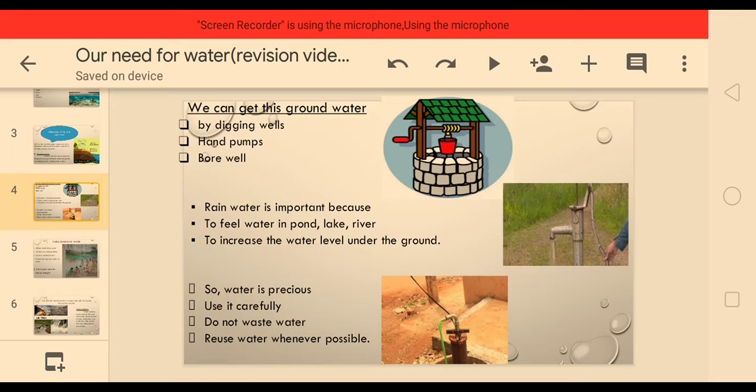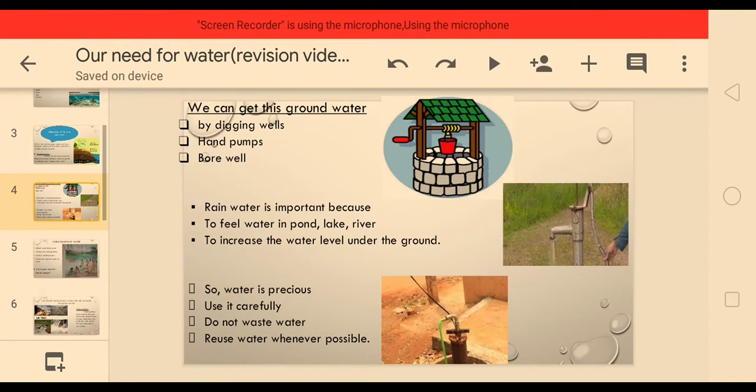Daily while coming to school, you bring your bottles with the tiffin. While going back home, the remaining water you can use to water the plants. It means you are not throwing the water away, as well as you are reusing it. Like this there are many ways to reuse water.